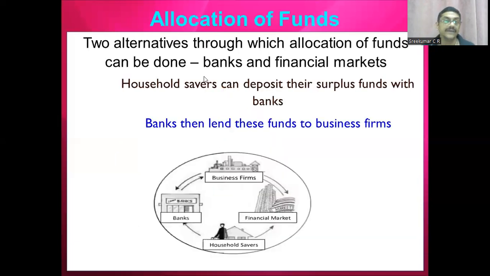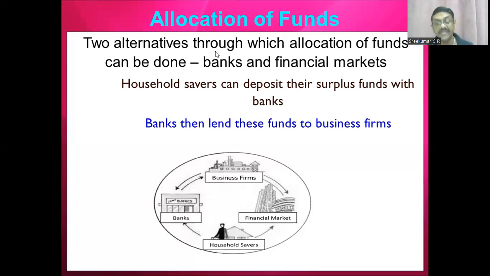Okay, children. Now, what is happening in the financial market is called allocation of fund, children. Allocation of fund means, suppose I have surplus money. I'm a household, a person living in a home. I'm working somewhere and getting this income. And suppose, imagine that this fund is surplus, then I can give this money to some other firm, to some other potential buyers. So there are two alternatives through which I, as an investor, can give this surplus fund.